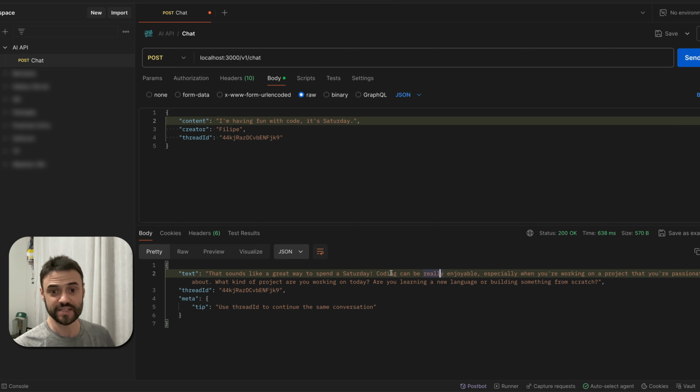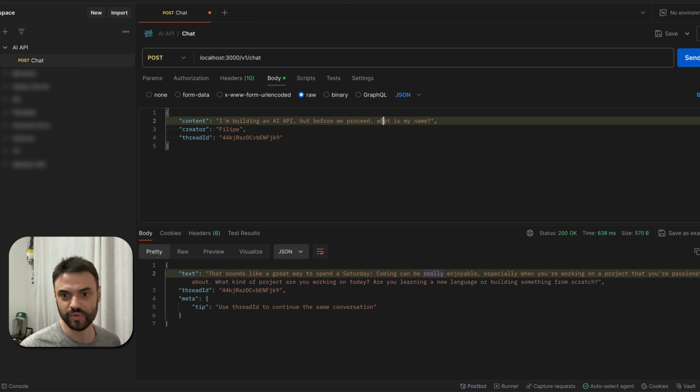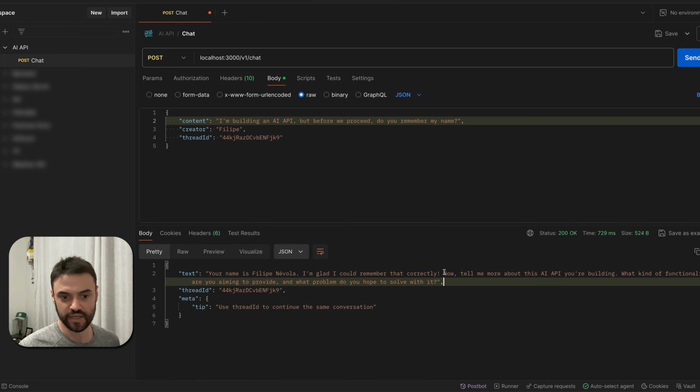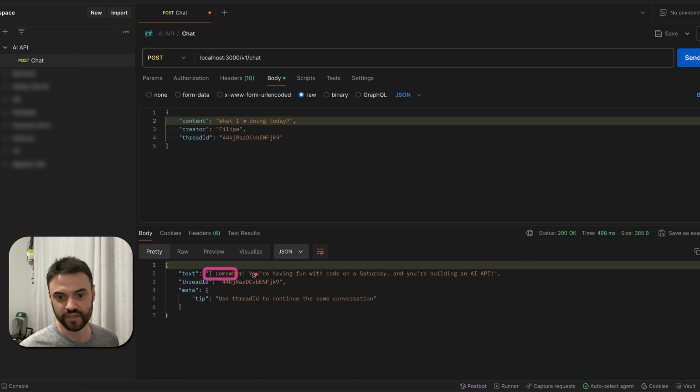And then I'm going to test if the memory is really working. So I'm going to ask the AI if it remembers my name. I'm building this API, but before I proceed, what is my name? Or do you remember my name? And then I send. And as you can see, yes, your name is Felipe. And I can ask again, like, what am I doing today? And then you can keep checking. You can see, I remember, you're having fun on the Saturday. So you can see that it's keeping the context from my previous conversation.